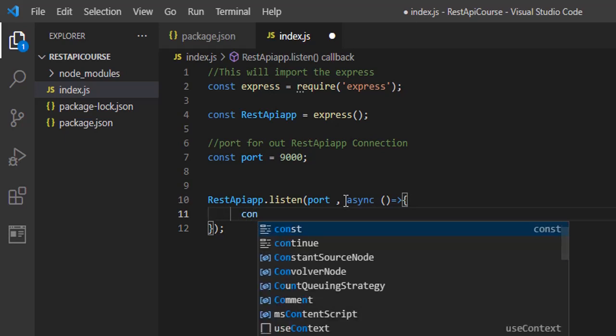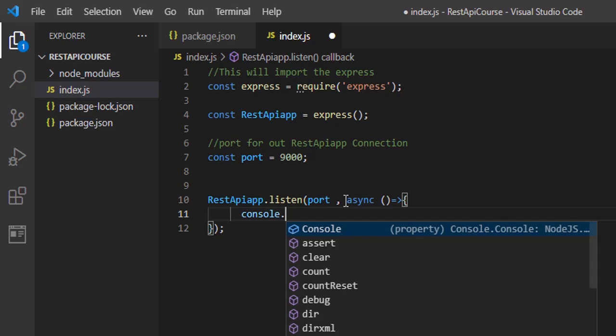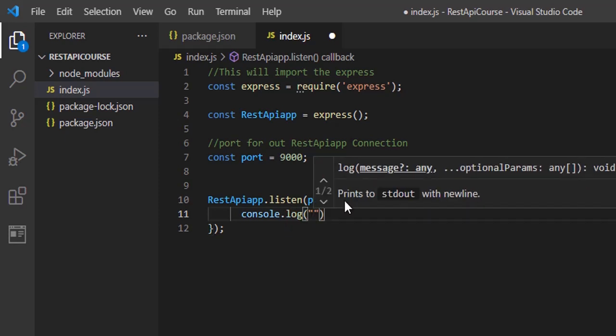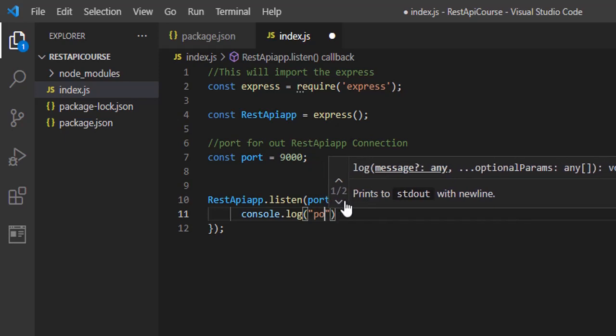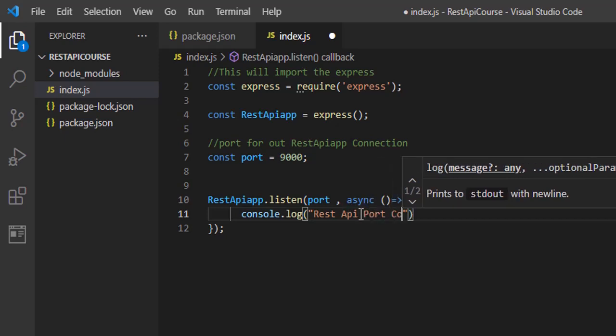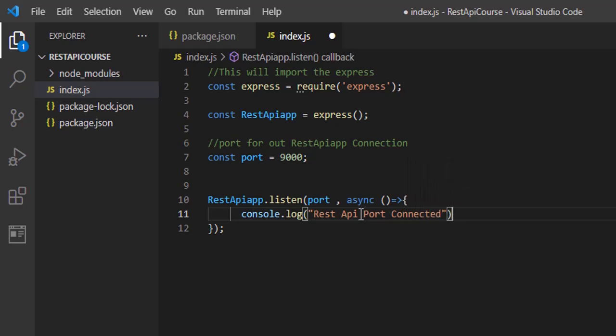So this now will listen to the port, and then it's going to type in here console.log. I'm going to write here the REST API port connected.